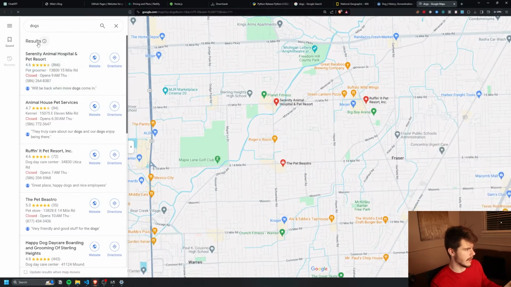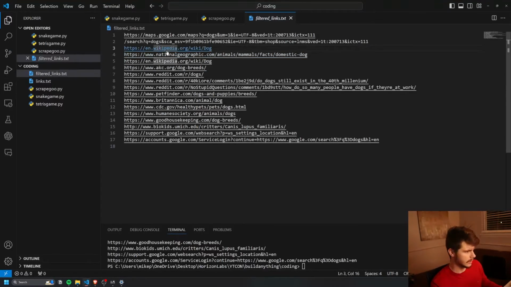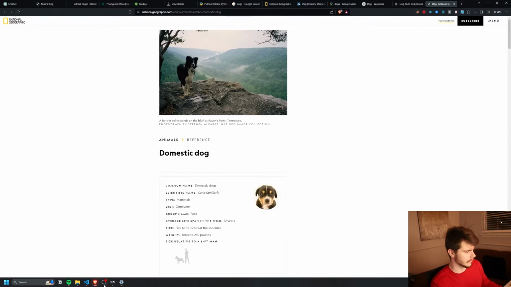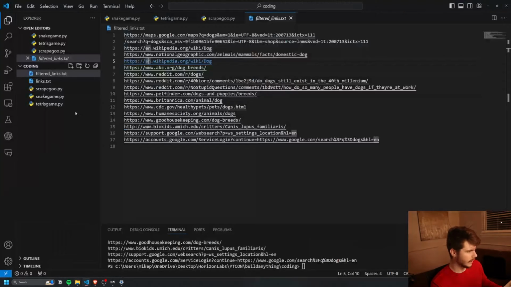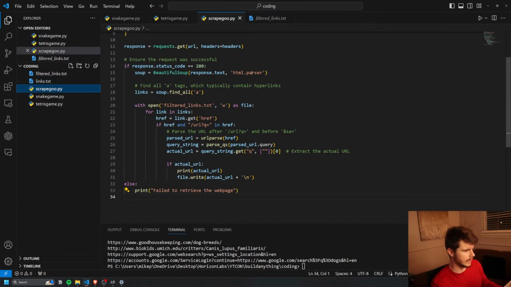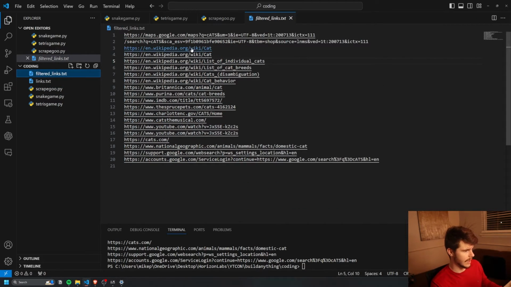We have a Google Maps link for dogs as well, a Wikipedia for dog, National Geographic for dogs, right? Pretty sweet here. And now if we wanted to maybe change this up, so if we wanted to get different kinds of links, maybe instead of dogs, we want cats. Look at that, cats spelt weird because, well, why not? And now we have cat URLs.